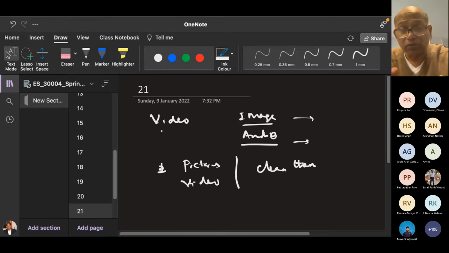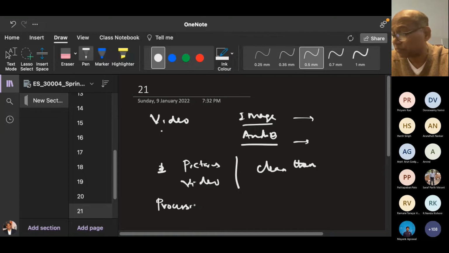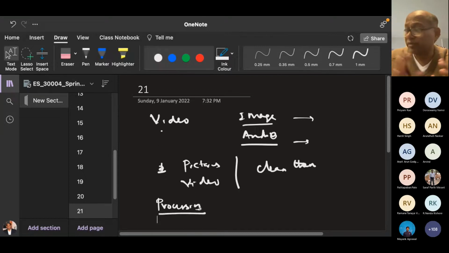So for example, you are going on a train or you are moving in a vehicle, you can also take pictures, which will be good. That means it can do motion correction. That means if there is a vibration or a relative motion, it can do motion correction. That means a lot of processing has to happen on the processor. So we'll not discuss it more. We'll come back to this.